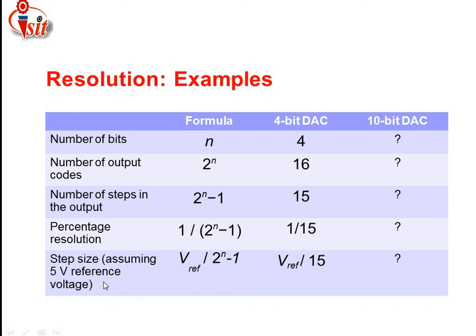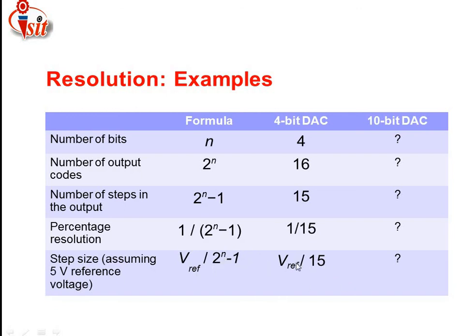How are we going to calculate the step size, assuming a reference voltage? Just see here: V reference divided by 2 raised to n minus 1. Here, what is the value of n considered? N is equal to 4, so that is 2 raised to 4 minus 1, which is 15.